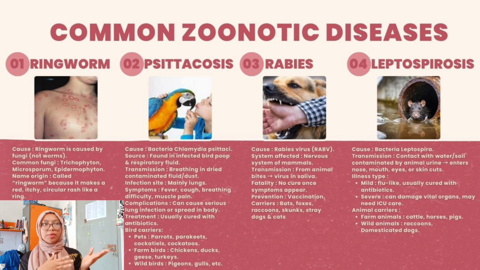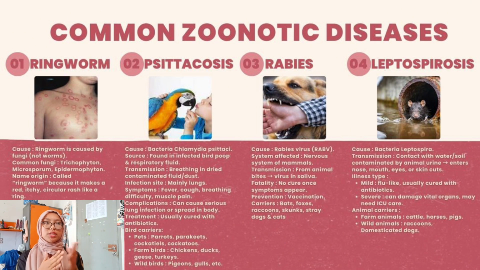Let's move on to the common zoonotic diseases, which first is ringworm. The cause of ringworm is a fungus called trichophyton or microsporum. The name ringworm comes from the red, itchy, circular rash like a real ringworm, and it is a type of fungal skin infection. It actually transmits from humans, pets, and shared objects.